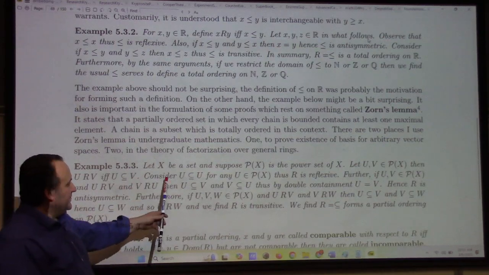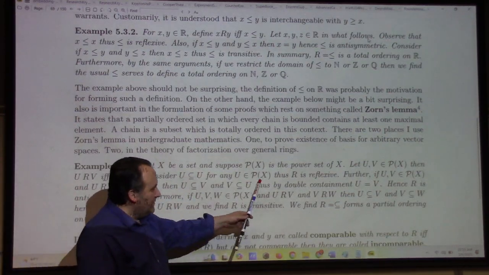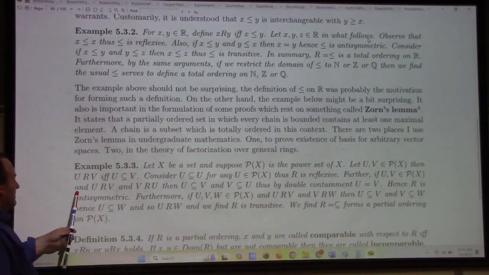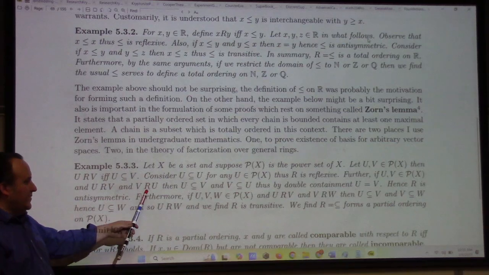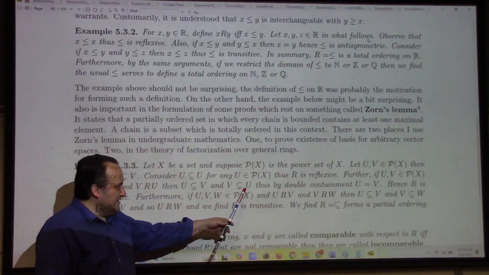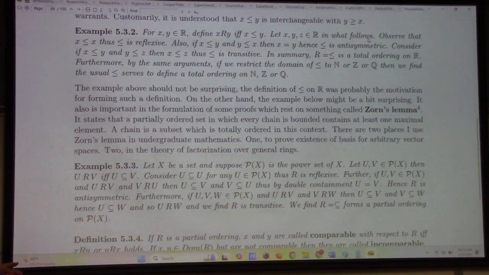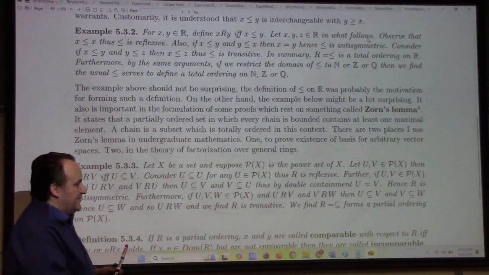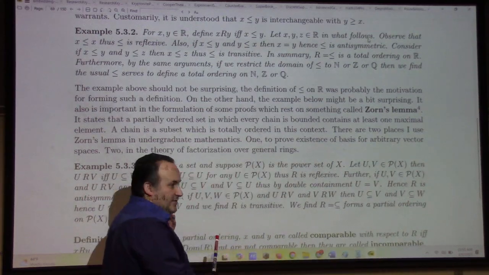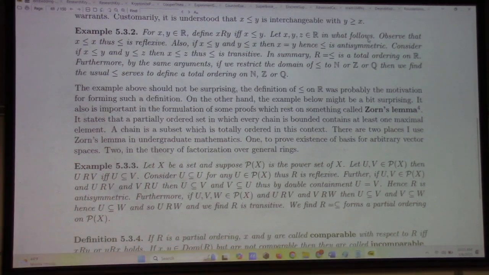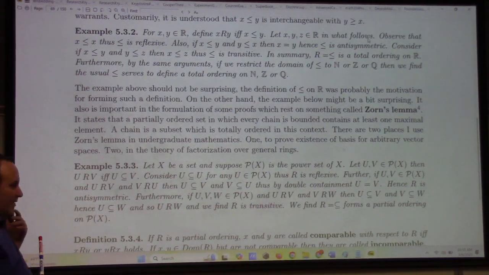But on the other hand, it is reflexive because any set is a subset of itself. And if you have U and V, and U is related to V, and V is related to U, that means we have double containment, so we have equality of the sets. So this is in fact an anti-symmetric relation. And furthermore, it's also transitive because you know how subset works: U subset of V, V subset of W implies U is a subset of W. That's transitivity here. So this is an example of a relation which gives a partial ordering.